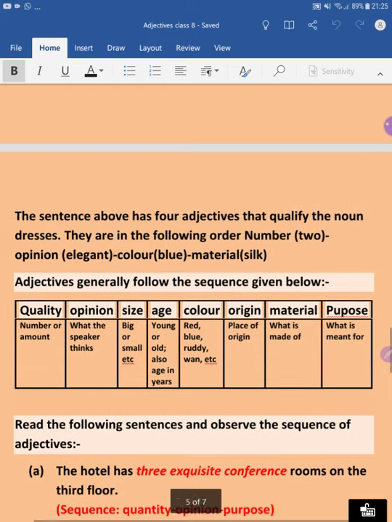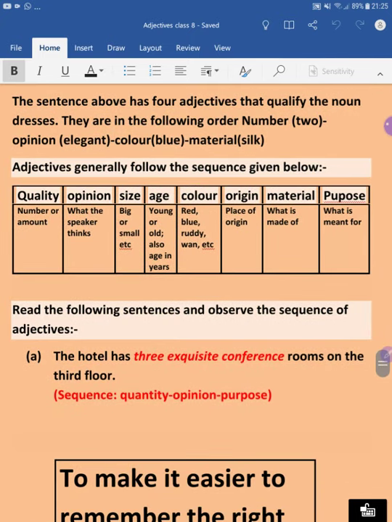Now let us read the following sentence and observe the sequence of the adjectives. One example is given here: "The hotel has 3 exquisite conference rooms on the 3rd floor."